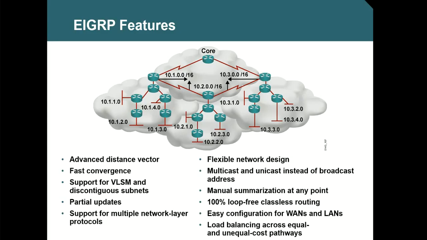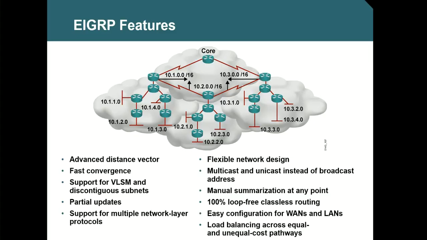It forms first of all a group, so it knows with whom the update needs to be shared, and to that neighbor only the updates are shared. So it's a very controlled environment, not simply randomly sending all the route updates to a multicast address or a broadcast address. That's not safe. So EIGRP is really a safe protocol compared to RIP. In fact, OSPF also forms neighbors, BGP also forms neighbors. It is a safe environment.